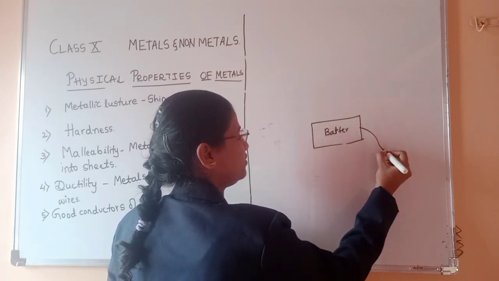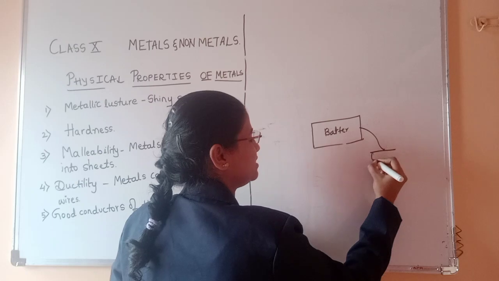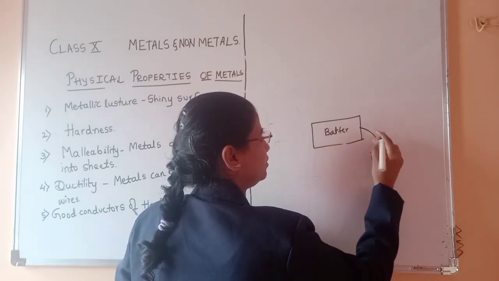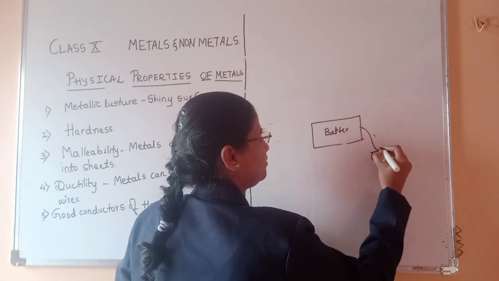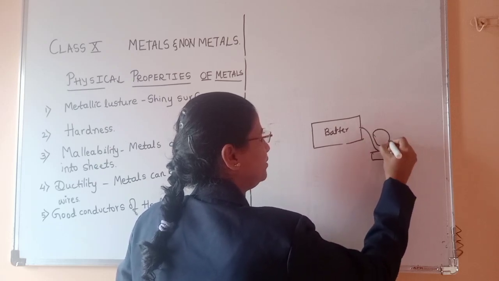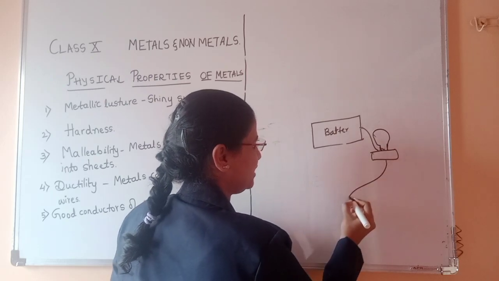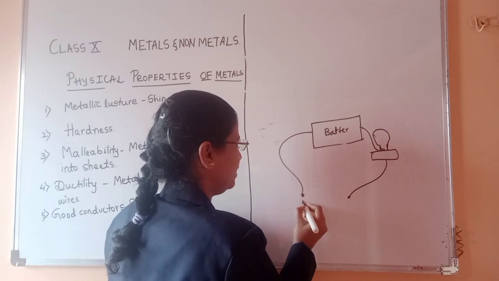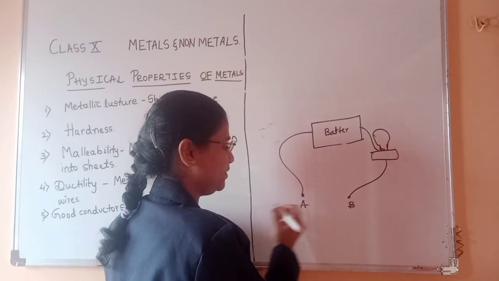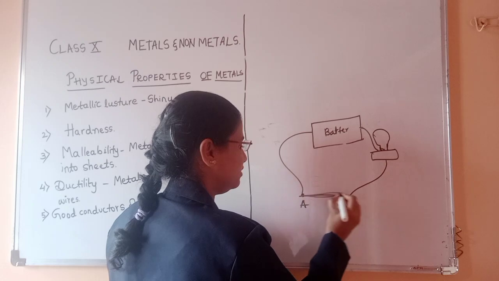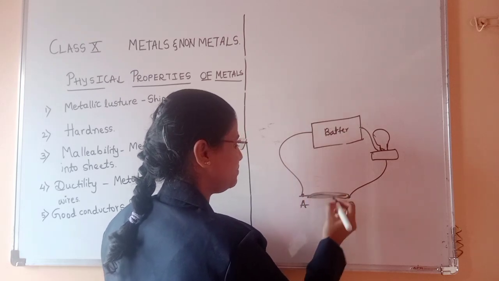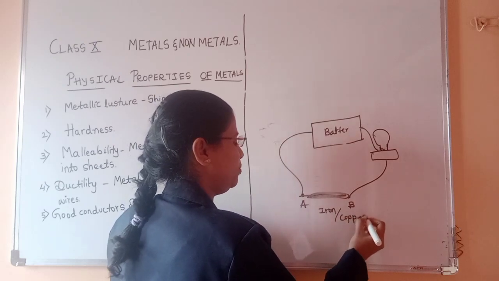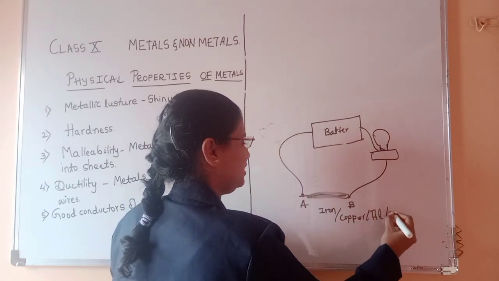One end of the battery is connected to a small bulb, and the other ends are free. Let us name these free ends A and B. Here we keep any metal we want, like iron, copper, aluminium or magnesium.